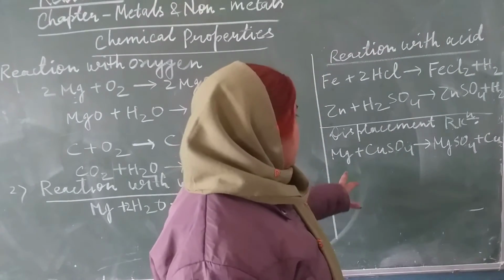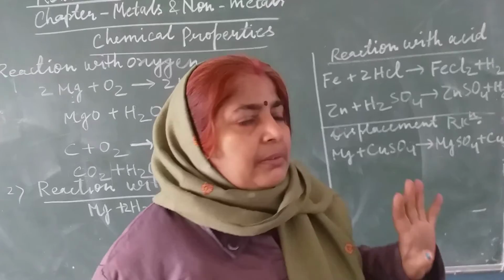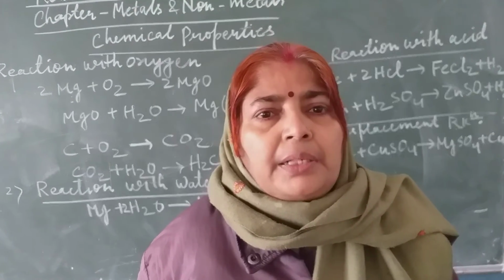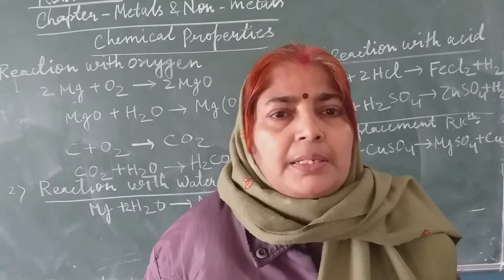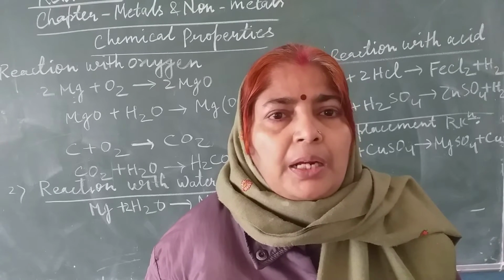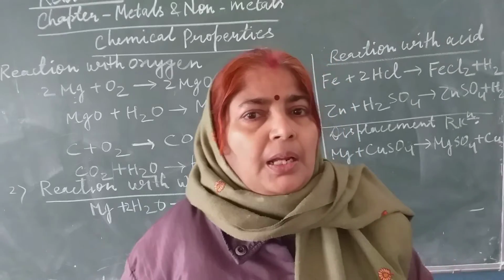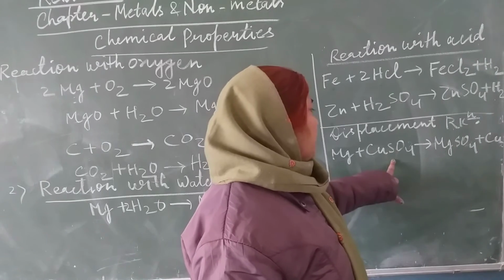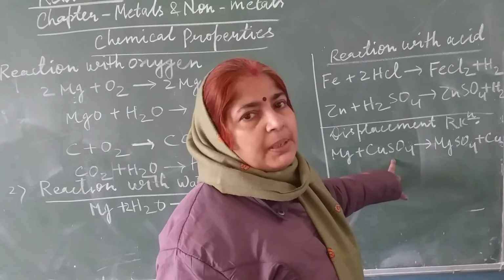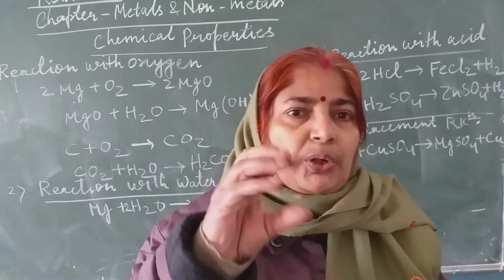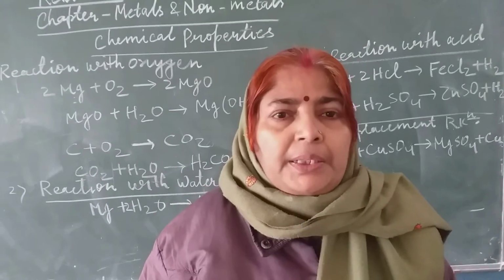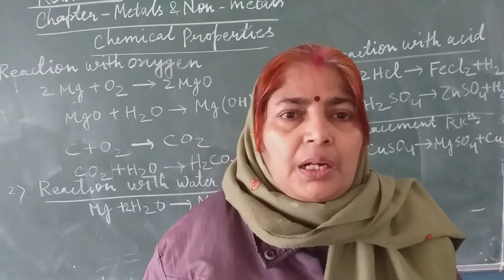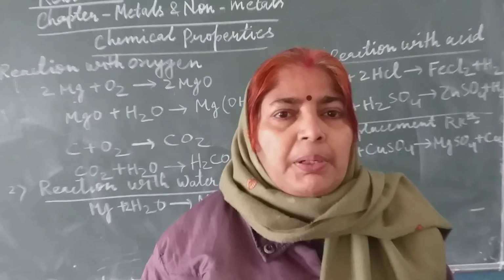Now you will see what is displacement reaction. Displacement reaction is a reaction in which a more reactive metal displaces a lesser reactive metal from its aqueous solution of salt. Like you will see magnesium ribbon is kept in a solution of copper sulfate. We take copper sulfate powder in a beaker and add water in it. We will make solution of copper sulfate which is blue in color. Now dip one magnesium ribbon in it.